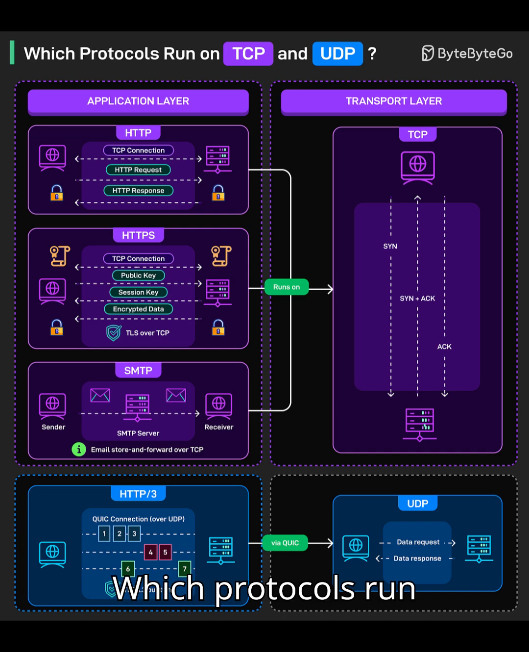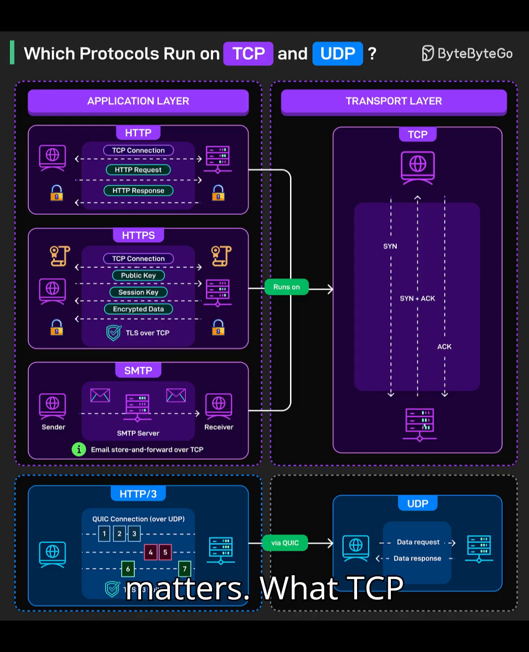Which protocols run on TCP and UDP. The web feels instant, but under the hood, every click rides on either TCP or UDP, two very different transport choices that shape speed, reliability, and security. Today, a fast breakdown of which protocols run on which and why it matters.